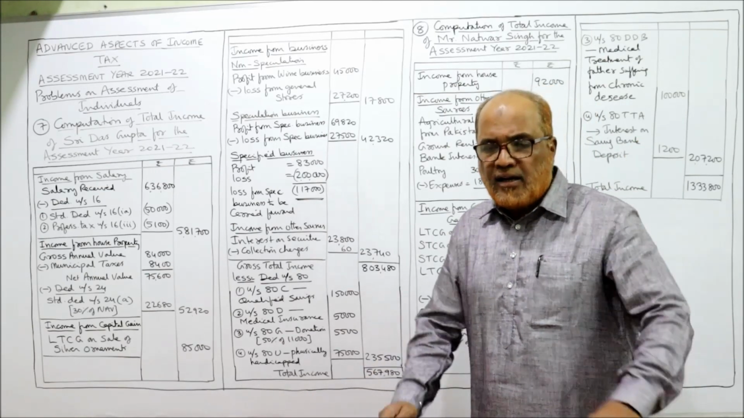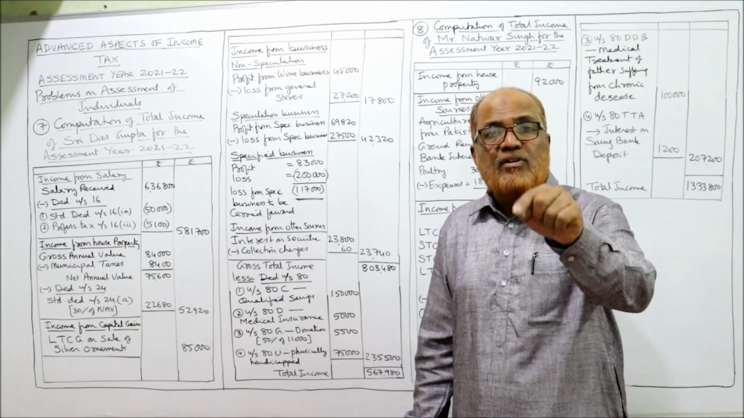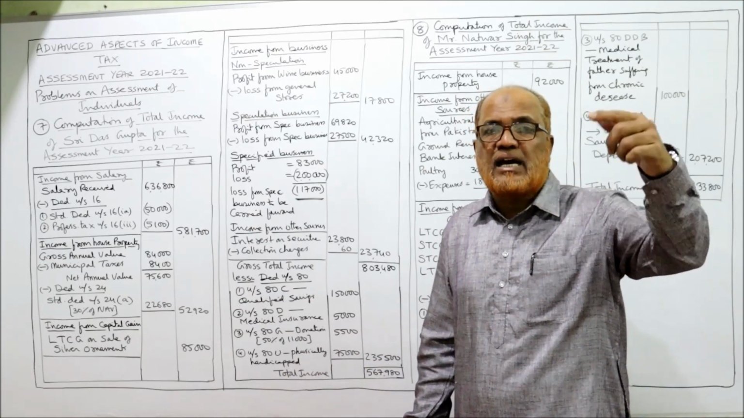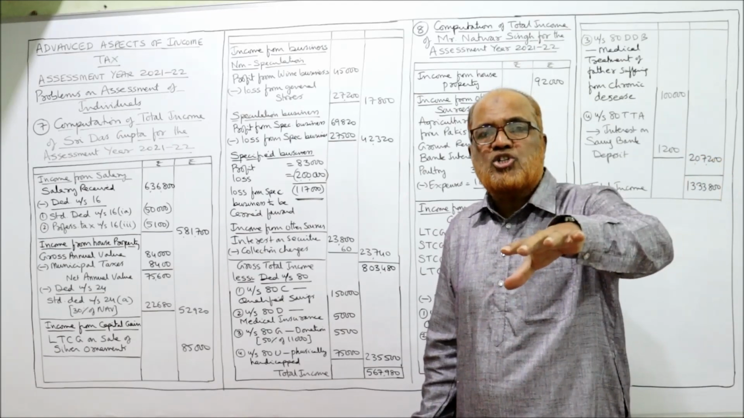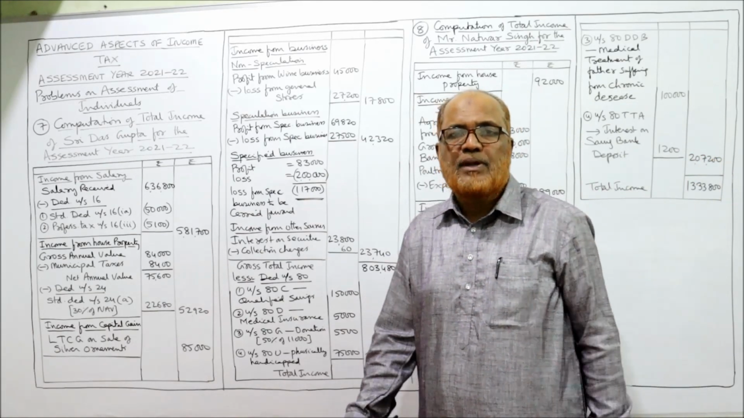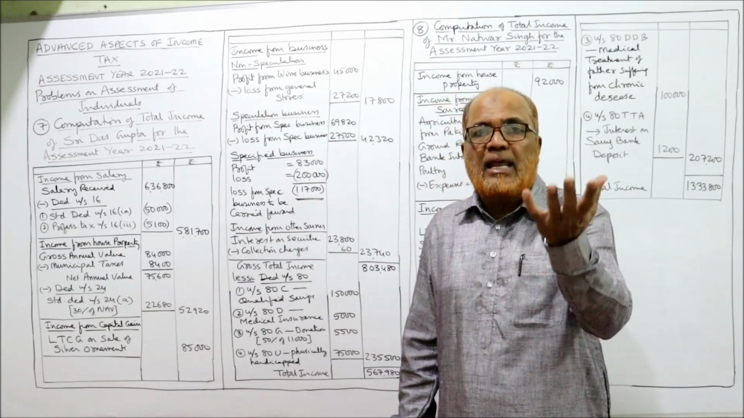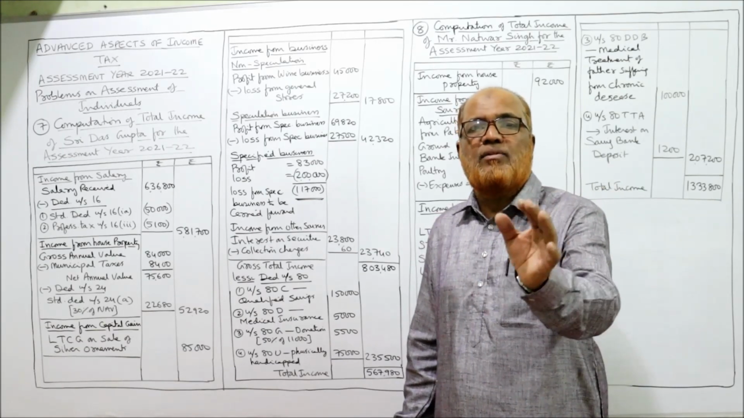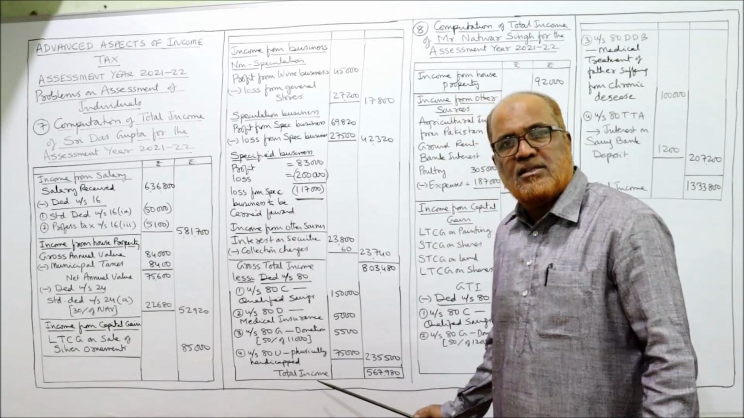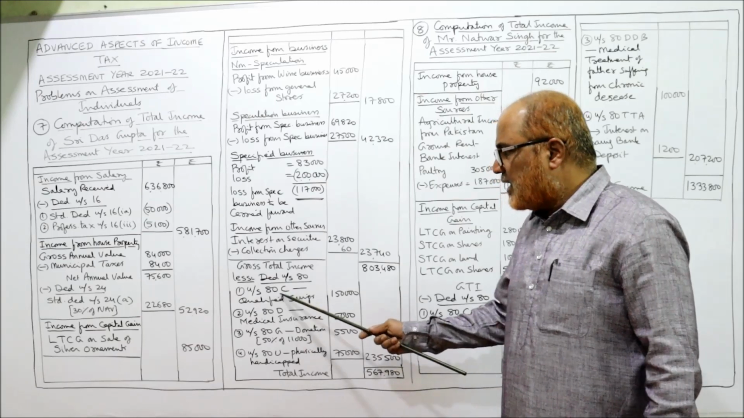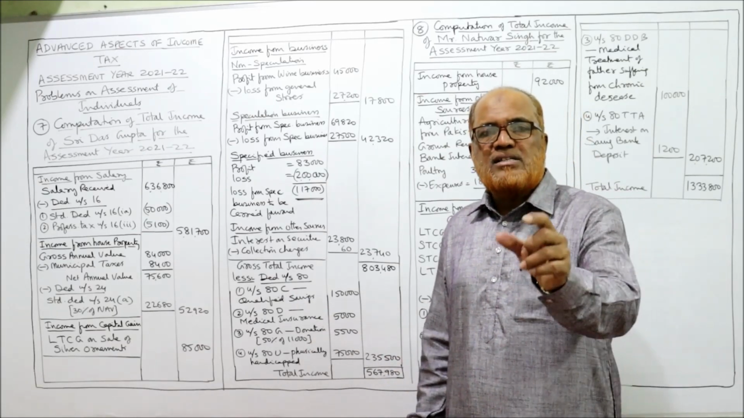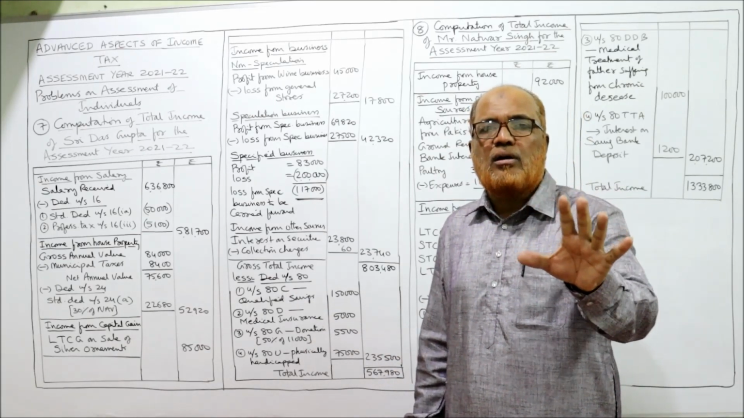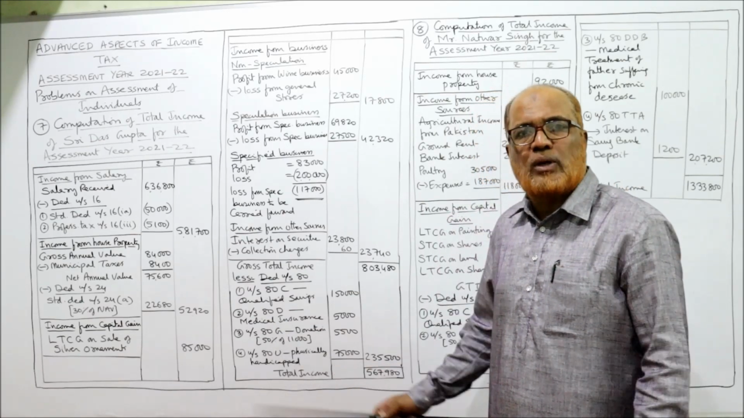Like 80U, it is not specified in the problem, but we should write in the working note that the assessee is a physically handicapped person, so deduction under section 80U will be allowed. Assuming that he is normally disabled, the deduction will be up to 75,000. That's it. Similarly, the qualified saving deduction will be given only for 1,50,000, not the actual amount.